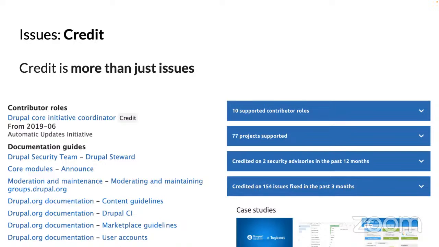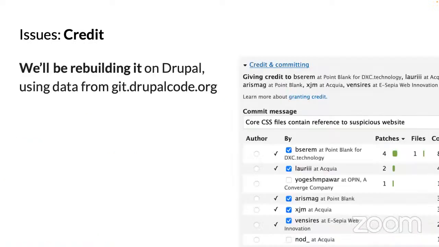And what else do I have on here? Organizations, if they're supporting a project, as in sponsoring a maintainer, that's been in case studies. But for GitLab, the main thing it's going to be affecting is issue credit.